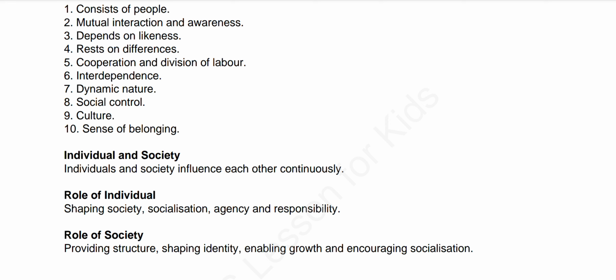See, society shapes individuals' identity through culture and social roles. I would like to give an example so that you understand this better. Let's suppose we take a social institution, a school, or any college or university, and you're a teacher of that particular school or university.